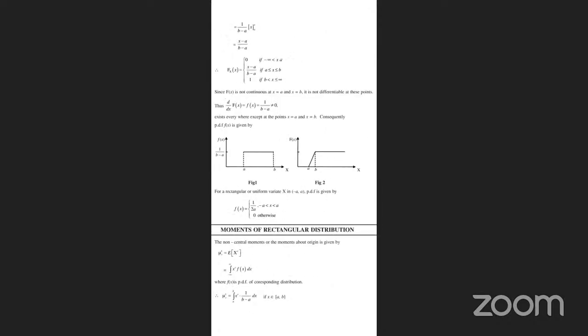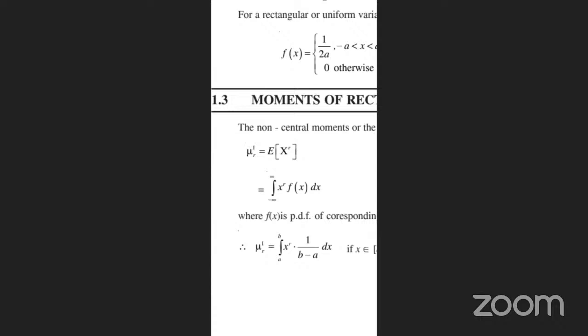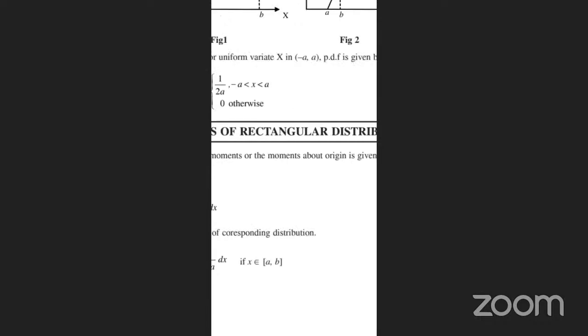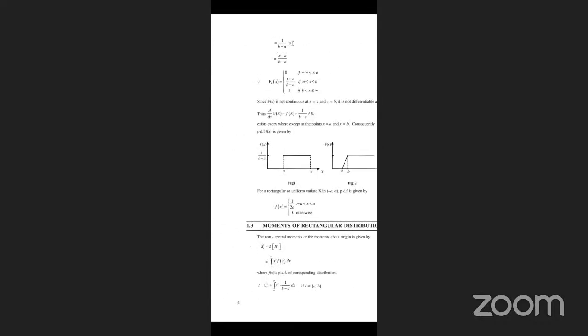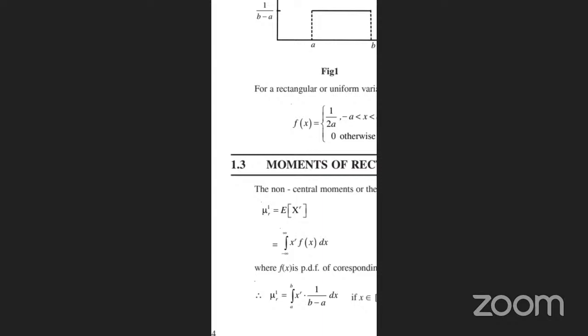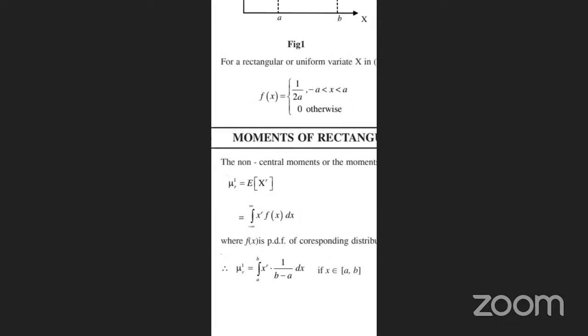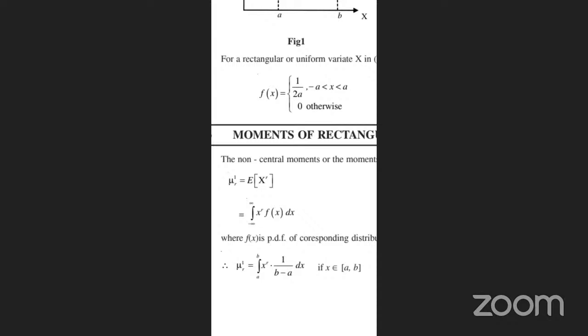Now the moments of the rectangular distribution. The most important are the non-central moments and central moments, learned in the first, second and third semesters. The non-central moments are the moments about the origin. What does the origin mean? We are taking the point of the origin as 0. So mu r dash is equal to E of x power r, that is the integration from minus infinity to infinity of x power r f of x dx. In place of f of x, we use the probability density function corresponding to the distribution. So mu r dash is equal to the integration from a to b of x power r times 1 by (b minus a) dx, where x belongs to (a, b).